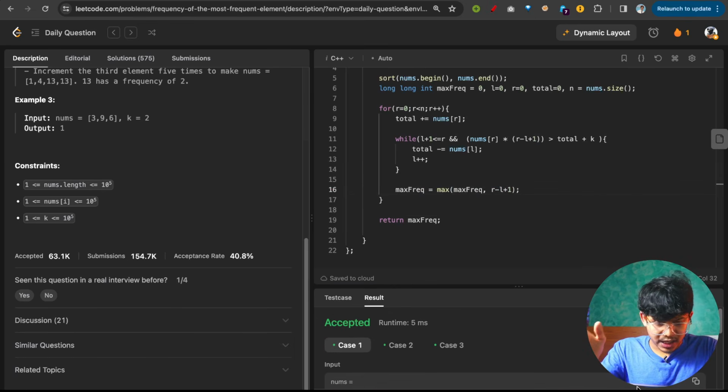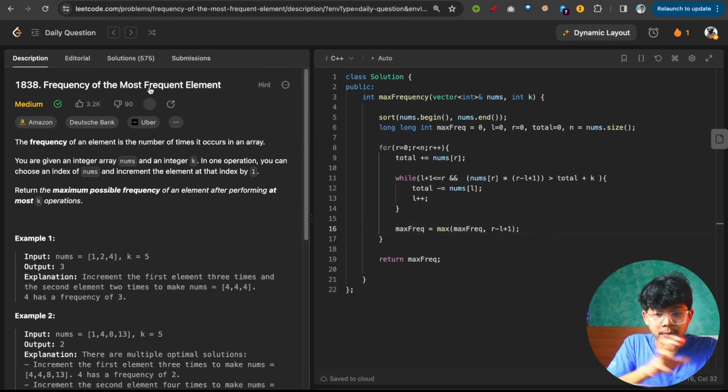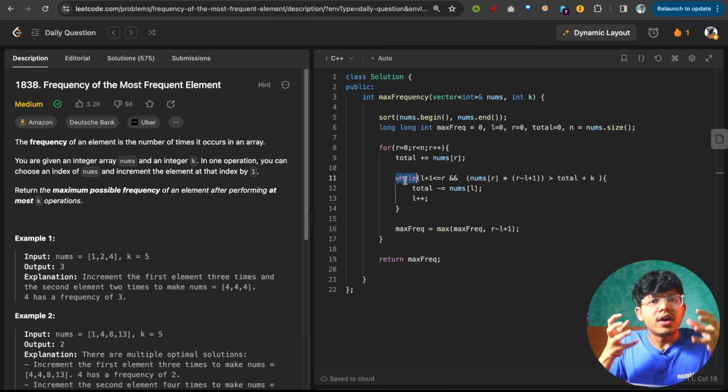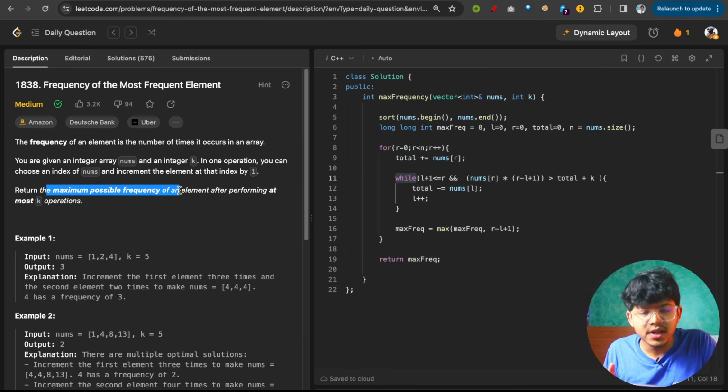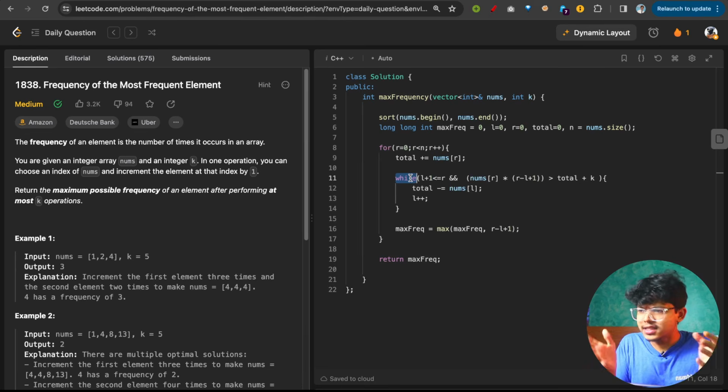Now I hope that you guys got it. Now this was where you completely shrunk your L with a while loop. In this question I just want the maximum possible range. If I have got a range of 4, I can just continue this range parallelly. I don't need to shrink this range to 2 and then increase the R again, right? So in this case I'm concerned about the length and I'm concerned about the maximum length, which means I want to increase the length itself.